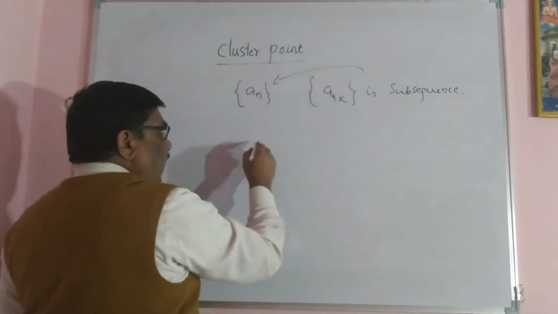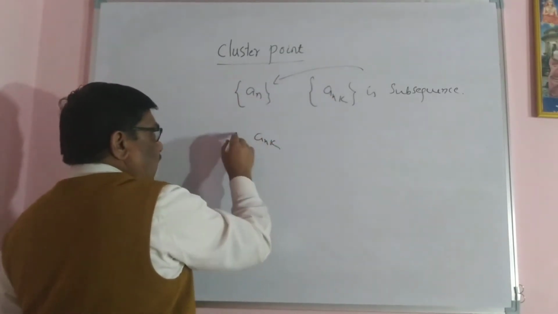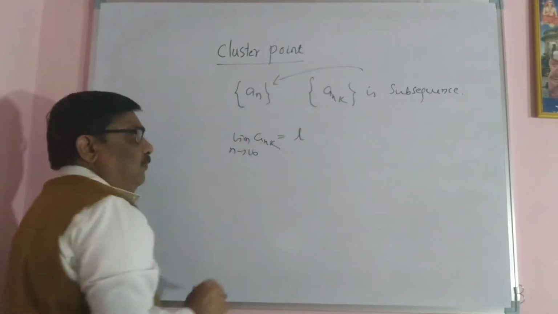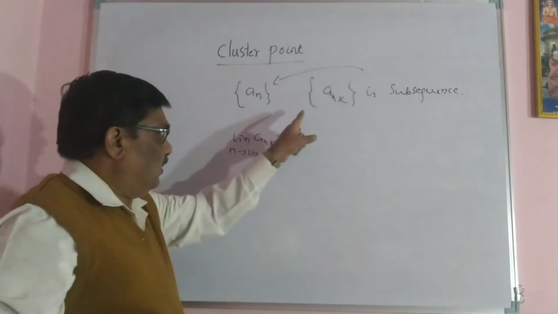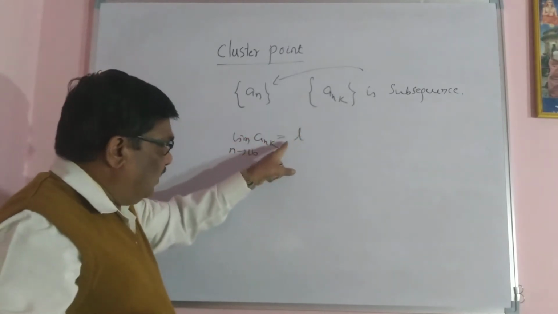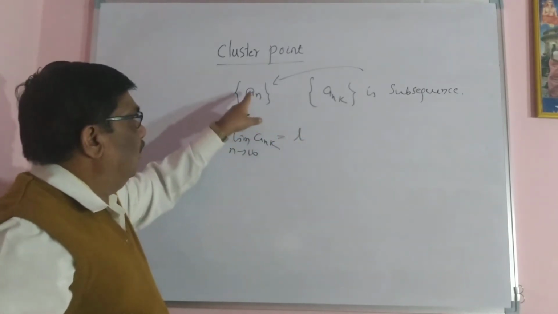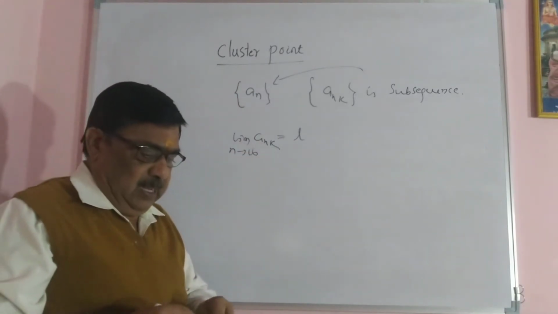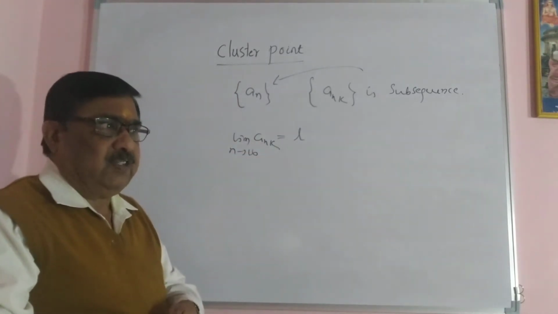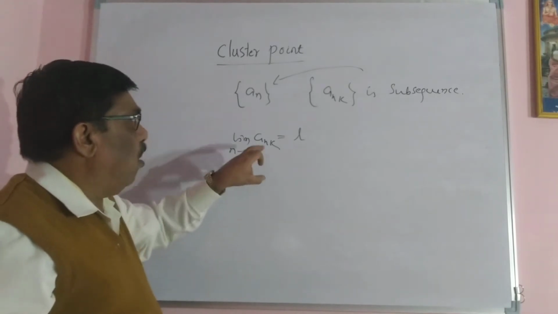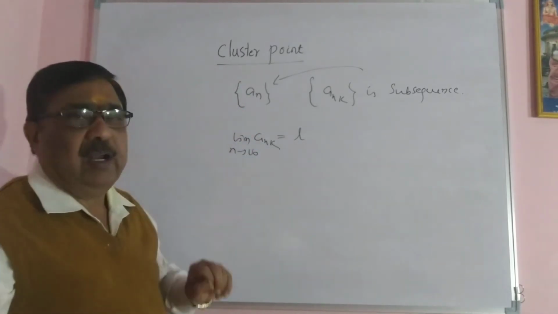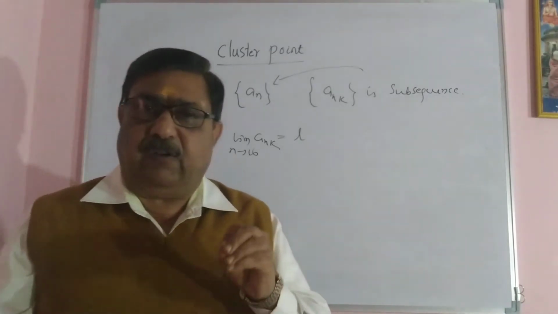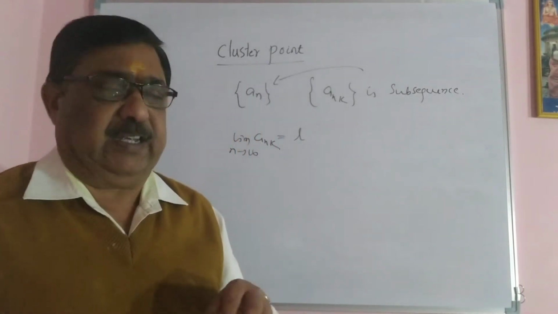Then this ank converges to limit as n tending to infinity equal to L. The subsequence converges to L. This L is called the cluster point of the sequence an. In other words, the converging value of that subsequence is called cluster point. Cluster point is the convergence value of the subsequence.